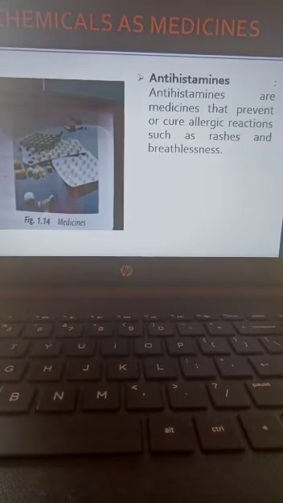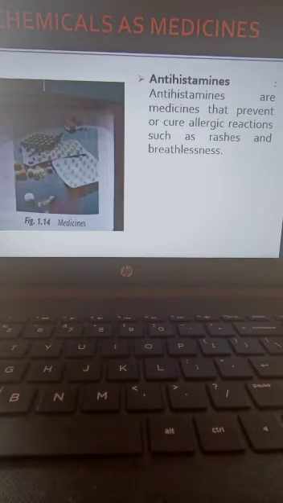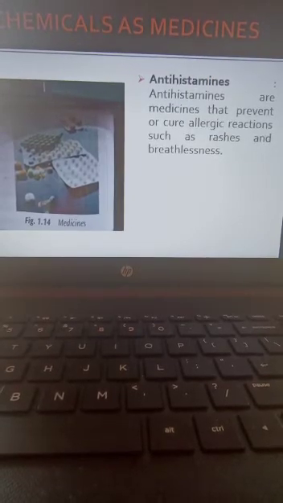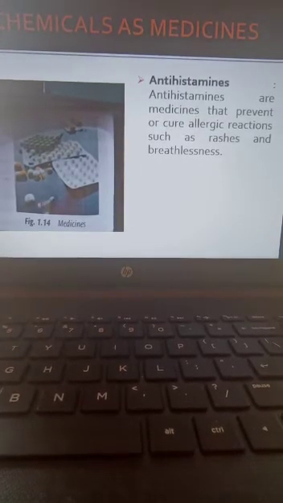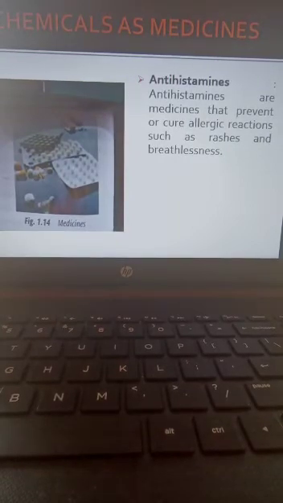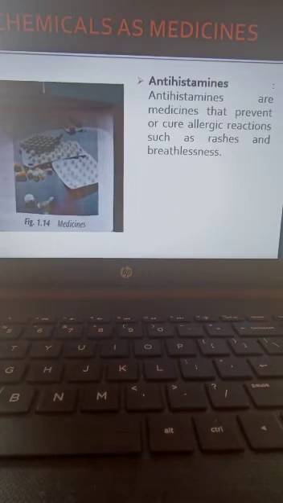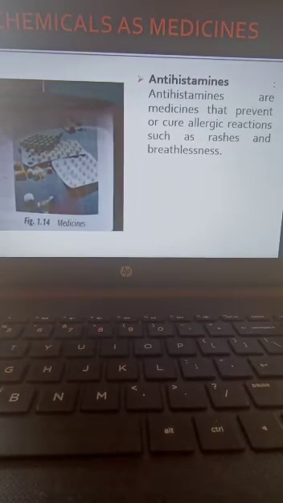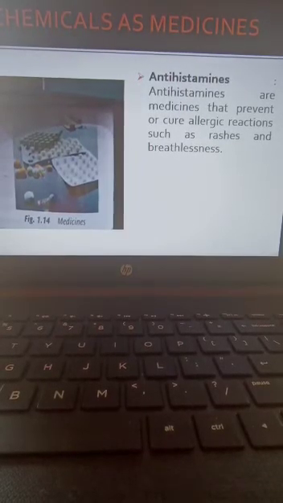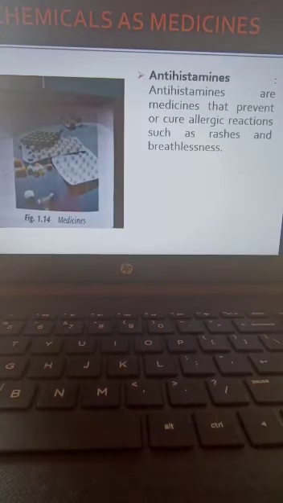What type of allergies do we used to have? Some children are having breathlessness, isn't it? Asthma. So like that, allergic reactions. Breathlessness, rashes. Sometimes rashes will come throughout all our body. So all these are allergic reactions. So antihistamines are medicines that are used for the prevention of these rashes and breathlessness.